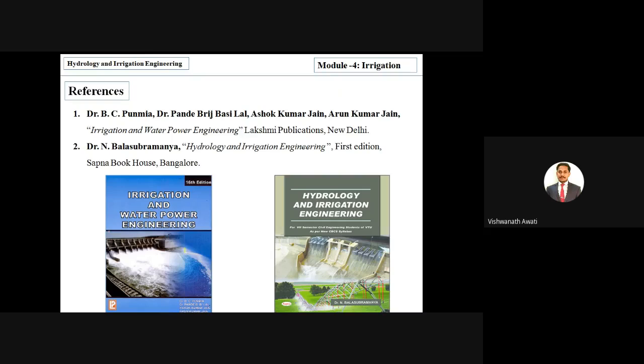For this lecture I referred to the textbook by Dr. B.C. Punmia, Dr. Pande Brij Basi Lal, Ashok Kumar Jain, and Arun Kumar Jain. The textbook name is Irrigation and Water Power Engineering, Laxmi Publications, New Delhi. I also referred parallelly to Dr. N. Balasubramanya's textbook, Hydrology and Irrigation Engineering. Right. So thank you all.